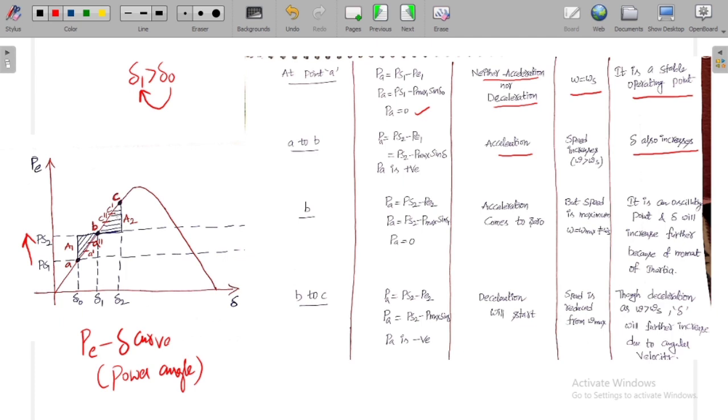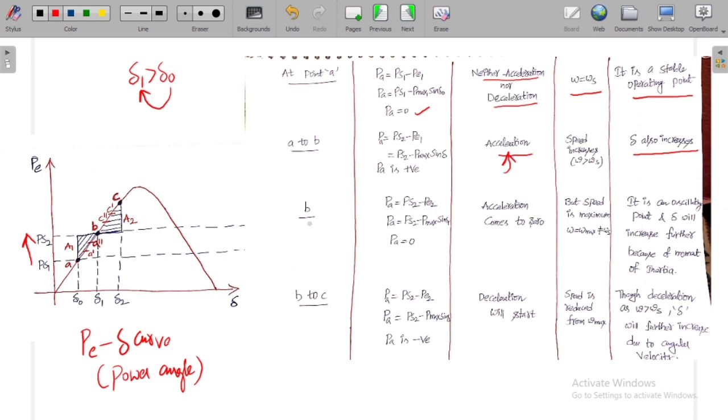Why did this happen? As the shaft power is suddenly increased, the accelerated power is positive. When the accelerated power is positive, it makes the rotor accelerate, so acceleration happens. Previously the speed was synchronous speed; now the speed increases beyond the synchronous speed. As you have relative speed between the rotor field axis and reference axis, delta increases.